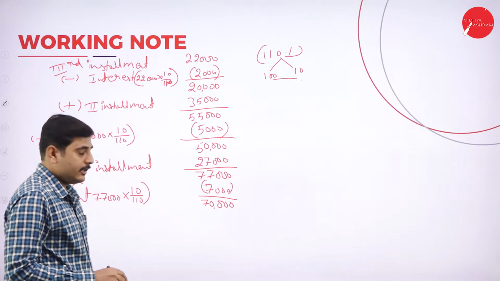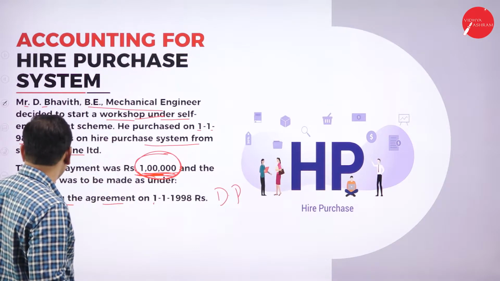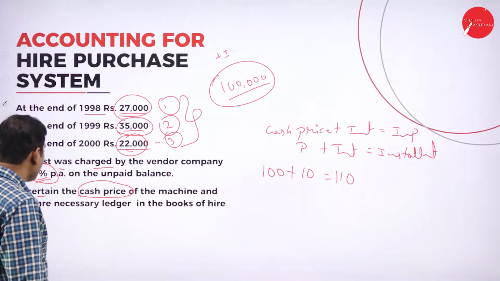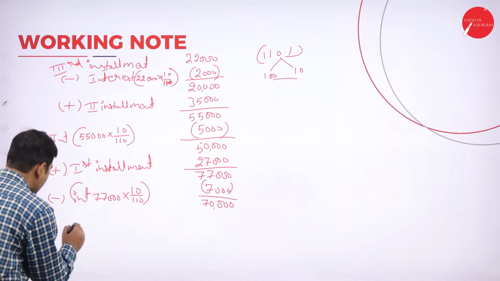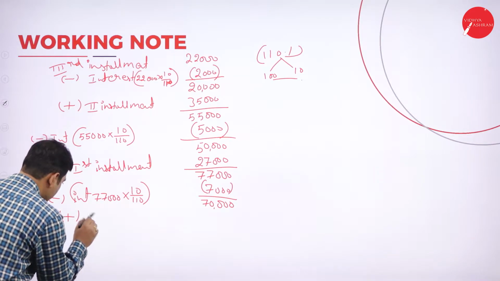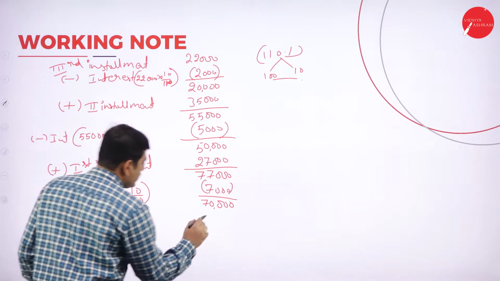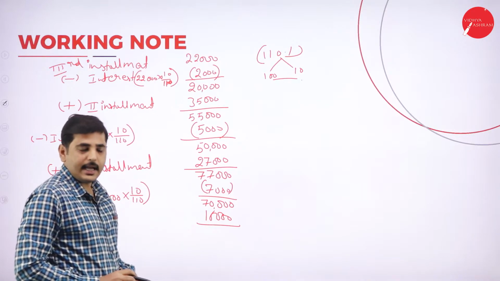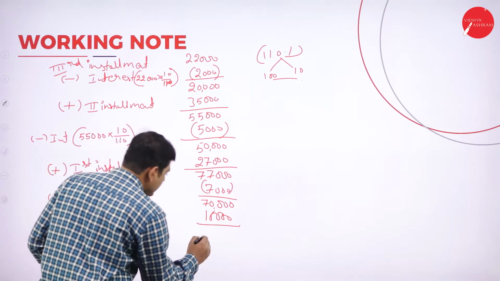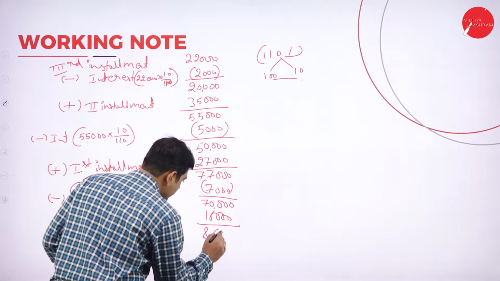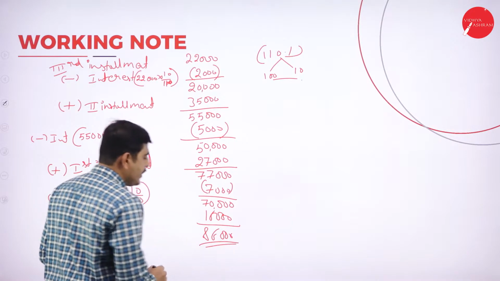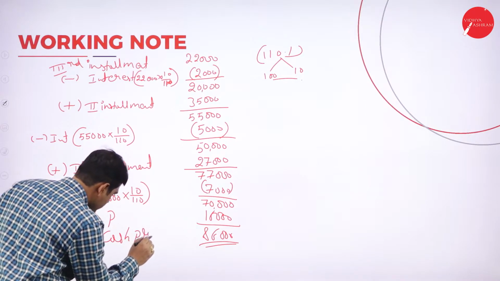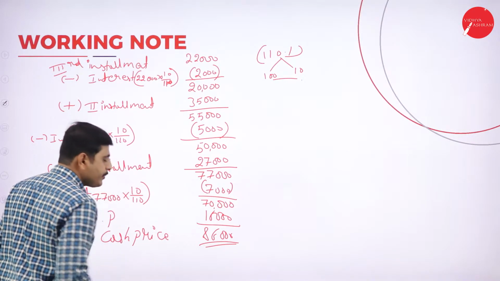Again, add the down payment. What is the down payment we have paid? 16,000 rupees. Let's add the down payment, 16,000. Now what is the cash price? 86,000 is the cash price. The cash price of the asset is 86,000.